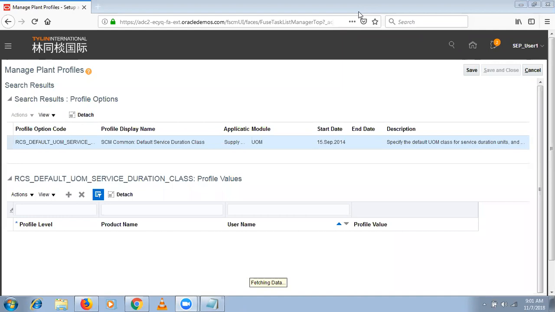Yes, Krishna. So I should define it first of all in the UOM class. Yes, first you need to define unit of measure.